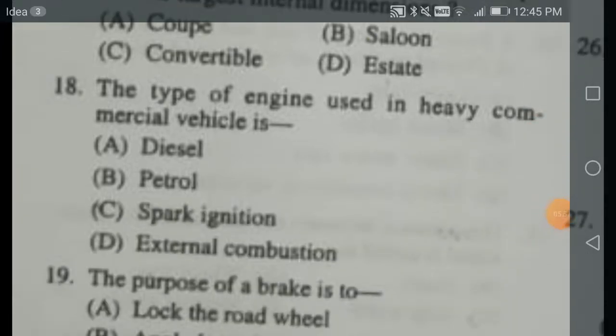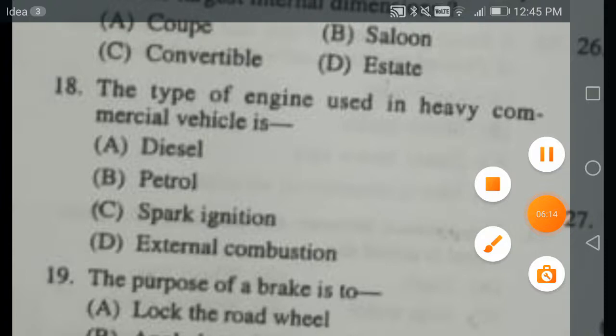Next, the type of engine used in heavy commercial vehicles. Petrol and spark ignition are the synonyms for your petrol engine. Your external combustion engine is nothing but your turbine, as I said just now. For most of the heavy commercial vehicles, we are going to use diesel engines. For small vehicles, we normally use petrol engines. It is not a hard and fast rule, but generally we go for diesel engines for heavy commercial vehicles.